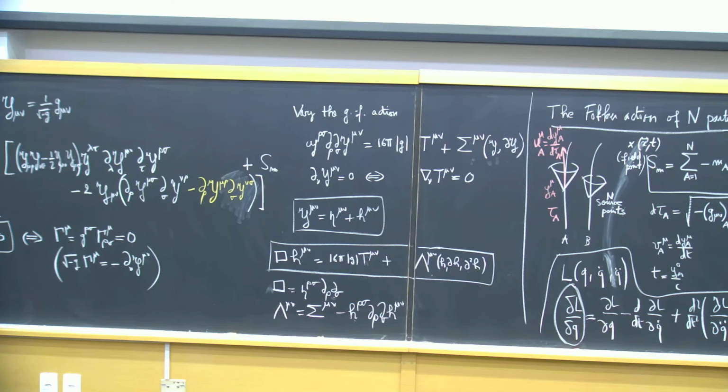On the other hand, the component 0i will be of the order of rho star c v^i, and the component T^ij will be of the order of rho star v^i v^j. So this is O of c squared, this is O of c, and this is O of 1 in the approximation.